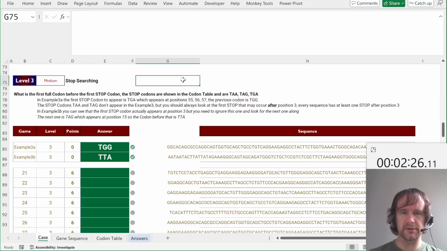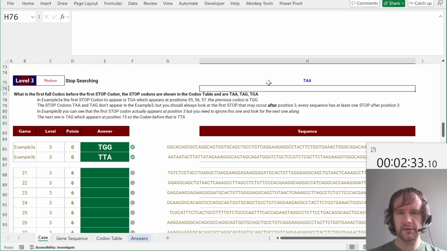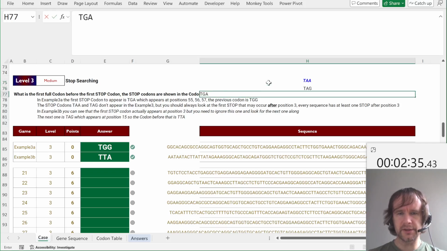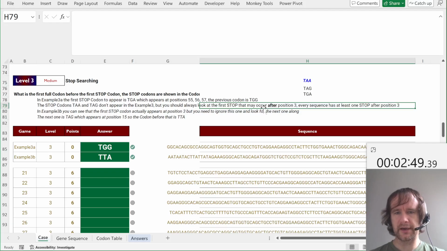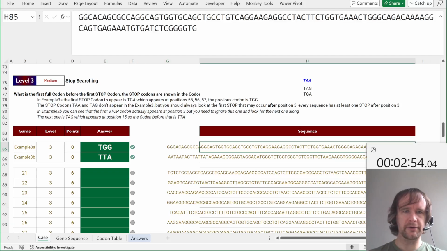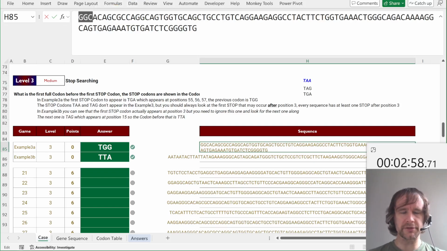So for now, I'm just going to grab a spot. These are all very wide. Whatever, it doesn't matter. I'll put it here. TAA, TAG, and TGA, and I'll just name that stop. So the question is, what is the first full codon before the first stop codon? The one nuance that I do remember here is that you have to start your search after position 3. So in other words, if the first 3 characters were a stop codon, then there's not a full codon before that, so you have to search for the next stop codon.